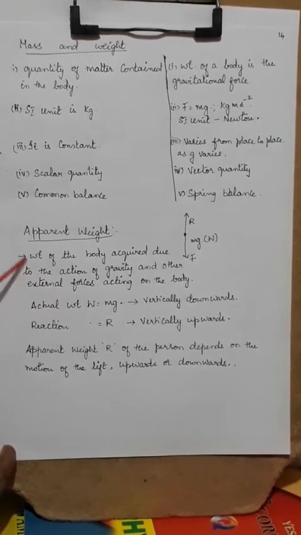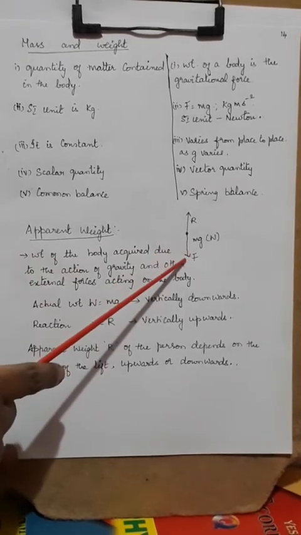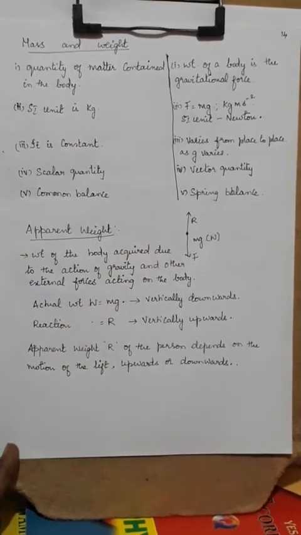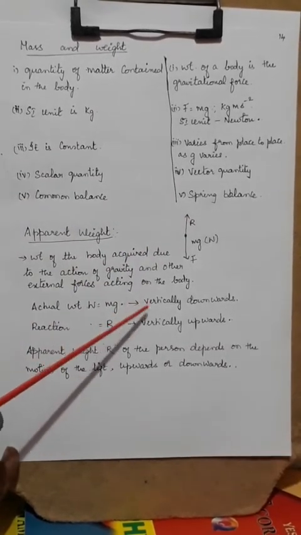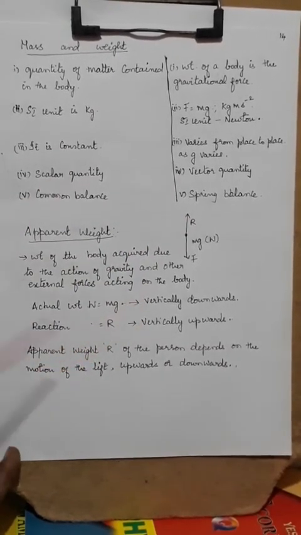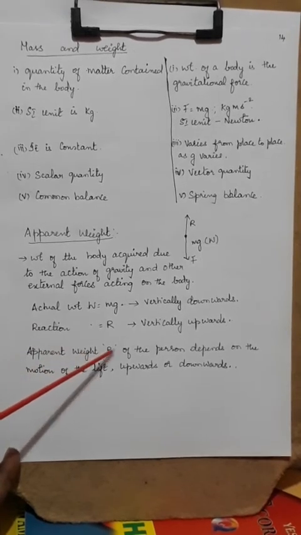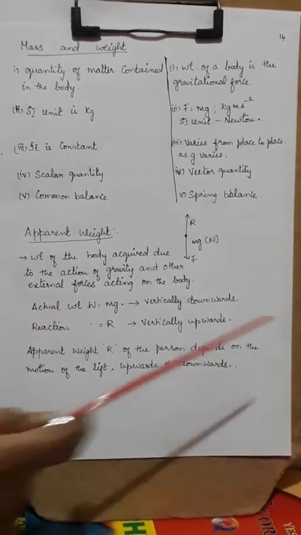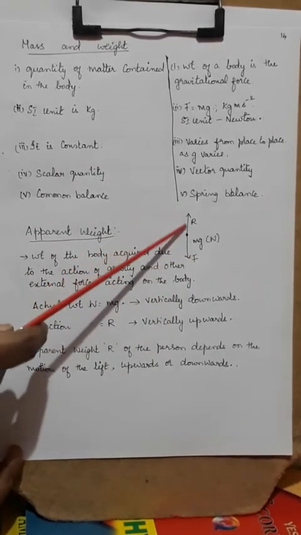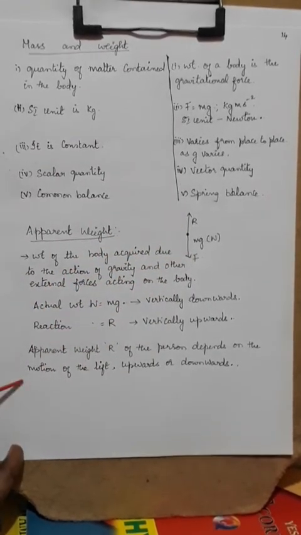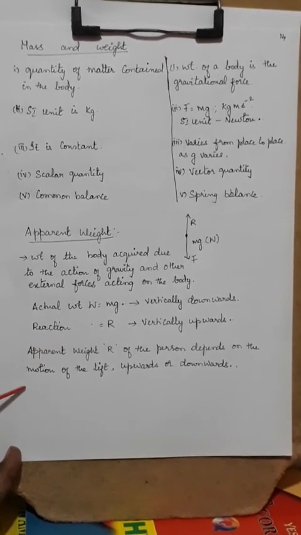So you have understood that the weight of the body is a force, and there is always an R acting upwards. They are opposite to each other. This apparent weight is nothing but R, which depends on the motion of the lift, whether it is going upwards or downwards. We will learn about this in more depth in the next class.